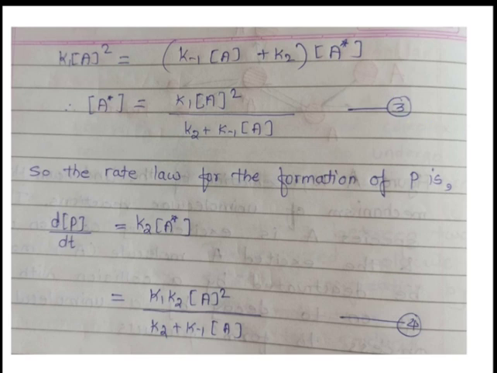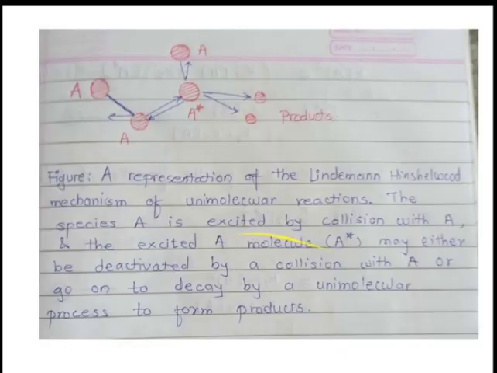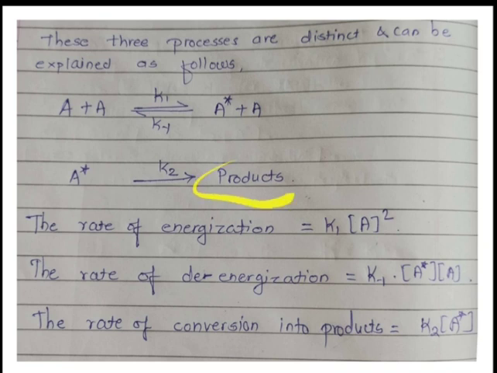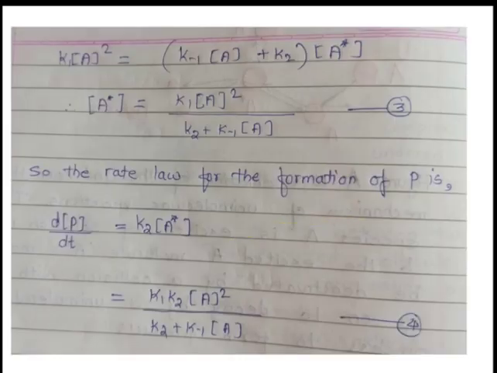Now we have the intermediate concentration. Now find out the rate of formation of the product. So the equation is dP by dt is equal to K2 into concentration of A star. Because the product is formed, the formation rate is positive, and from which rate is it formed? With rate K2, and the species from which it is formed is the A star. So K2 into concentration of A star. This is our equation. Now just put the value of this A star in this equation.